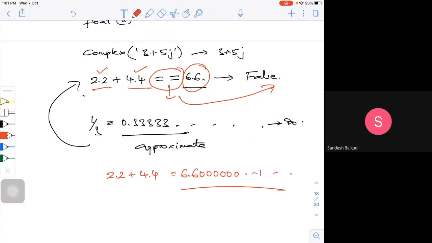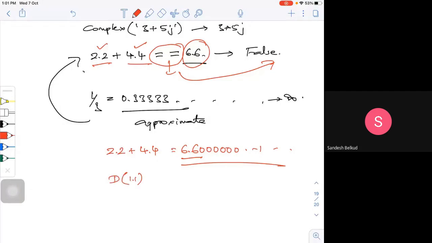That's why sometimes what we do is import what is called decimal. We try to round it off to the level you want, 2 decimals or 3 decimals, whenever you are doing mathematical operations. I want to round it off to 2 decimals, or to 4 decimals. I want an output of 6.60 or 6.6. So we put D of 1.1. What is this D? D is nothing but a decimal.